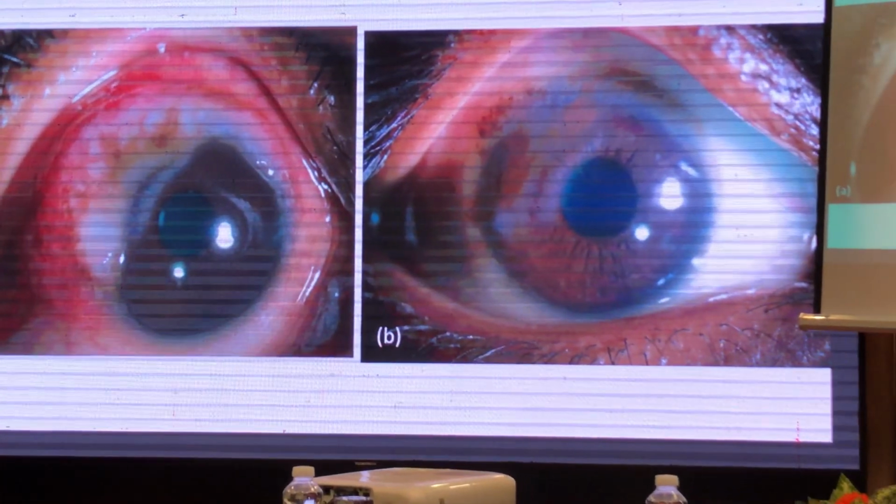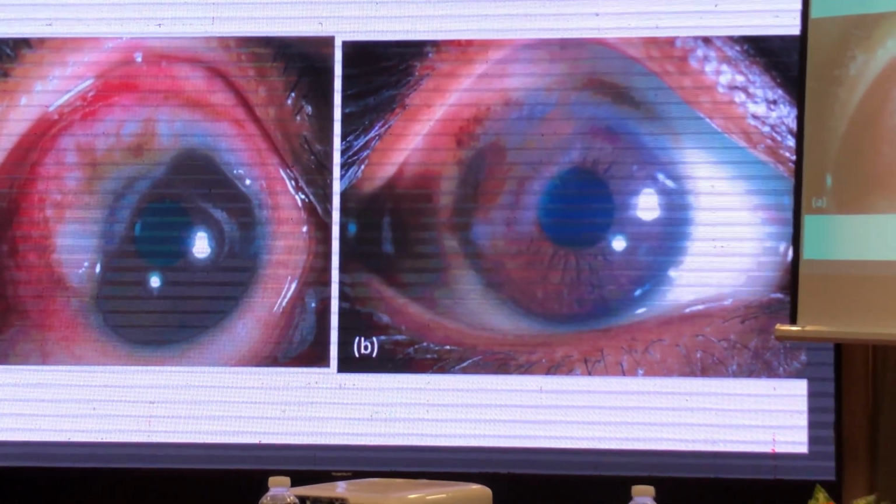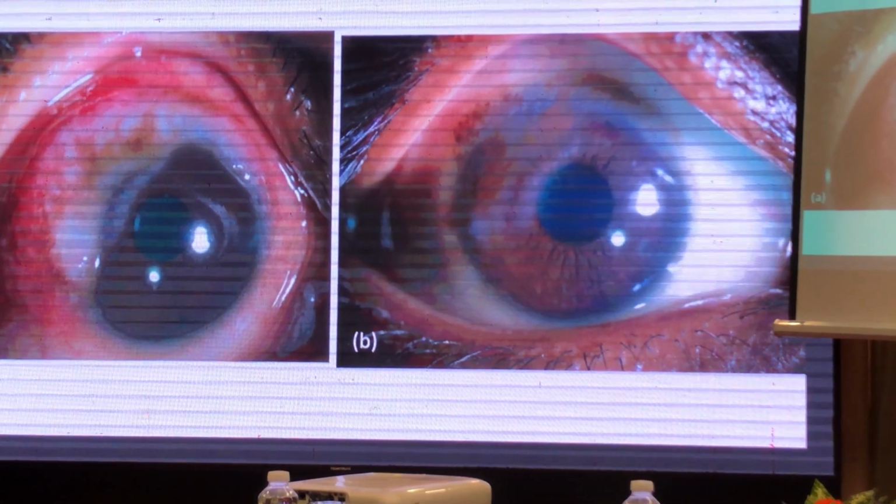So pseudoepitheliomatous hyperplasia is treated with oral steroids. Here we can see the patient has a wonderful response to the oral steroid.